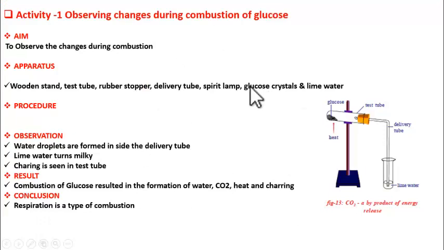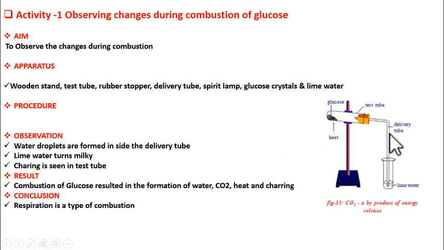So this is the activity. In this we study about combustion of glucose inside the lab. It is not inside our cells, students. We combust the glucose inside lab. That means it is purely combustion reaction. If this reaction goes on in our cells, it is called respiration, but we are conducting burning of glucose in lab, so it is purely combustion reaction. So let us understand what are the changes that happen during combustion of glucose, so that you can compare this with combustion of glucose inside our living cells, that is respiration. Got it, students? So let us start.